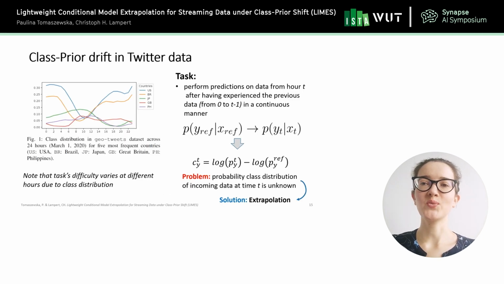Okay, and as I said, we use Twitter data, but some of you may ask where the class prior shift actually happens in the case of this data. It is shown in the figure on the slide. Here we have the class distribution across 24 hours for the 5 most frequent countries. And what we can see is that at the beginning of the plot, most of the tweets come from the US and Brazil. This is the same at the end of the plot. However, in the middle of the plot, we can see a drop in the number of tweets from the US and Brazil, and an increase in the tweets from Great Britain.